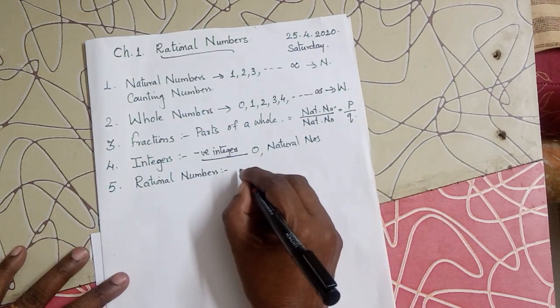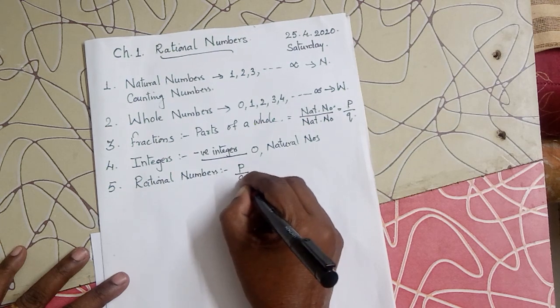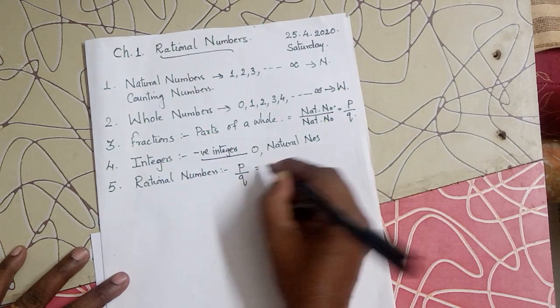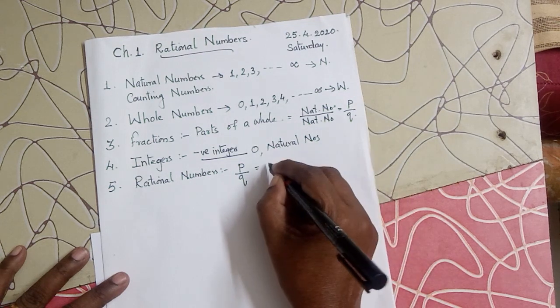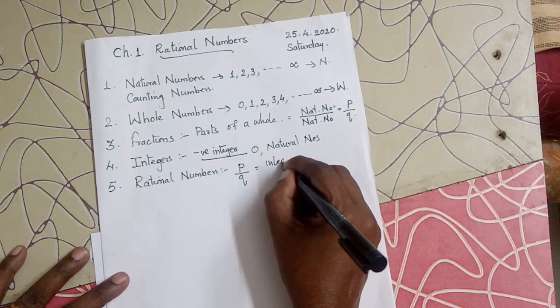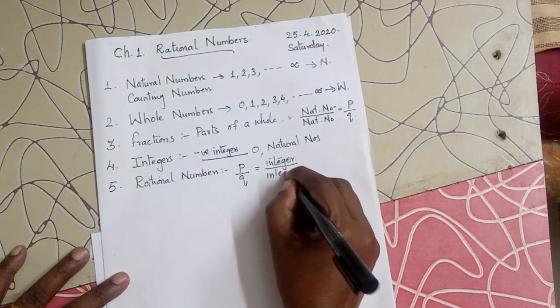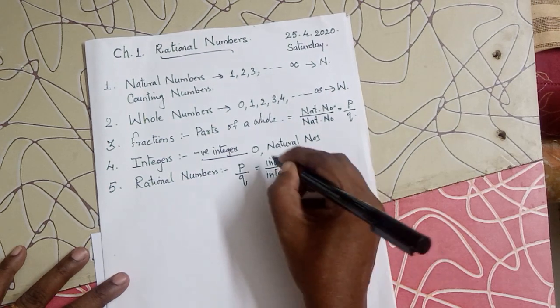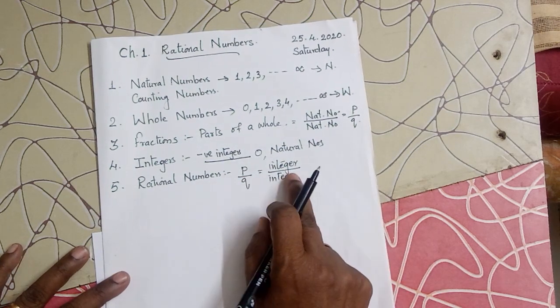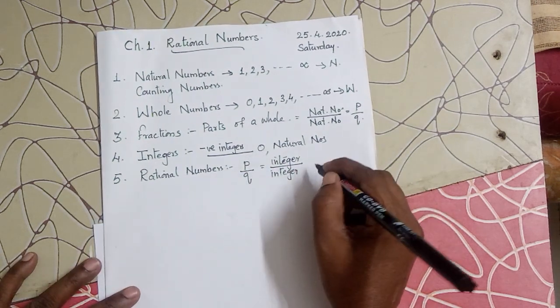That is, any number which can be written in the form of p upon q, where p and q are integers. That is, when you divide an integer by another integer, we represent it in the form of p by q.